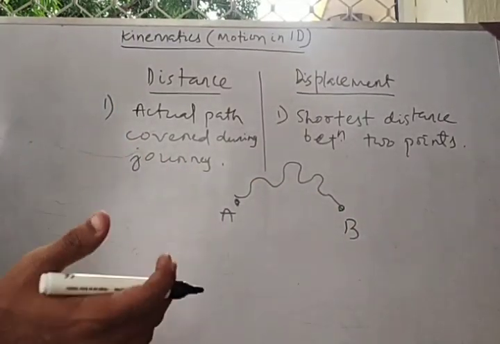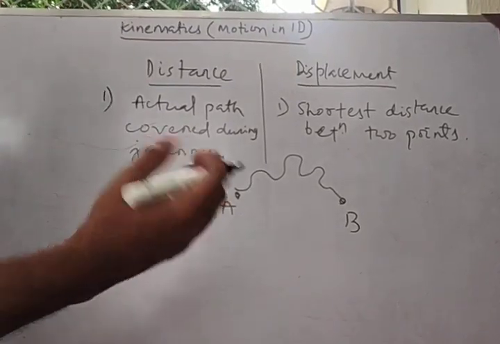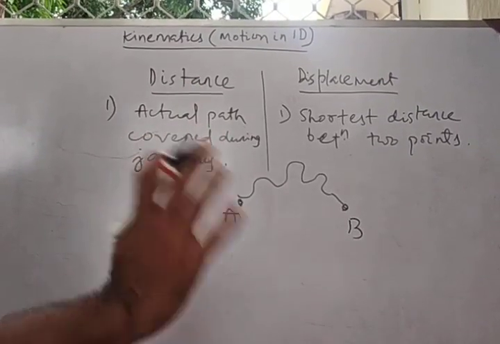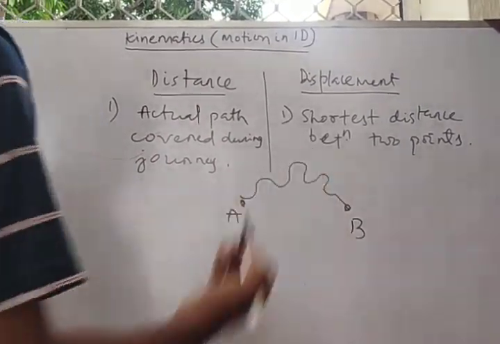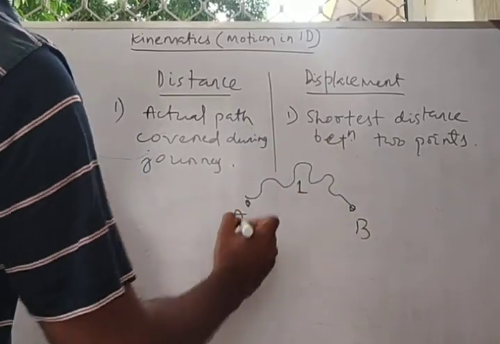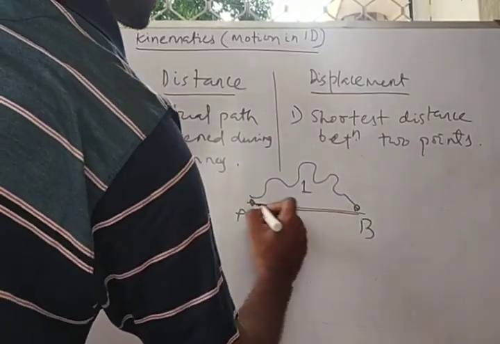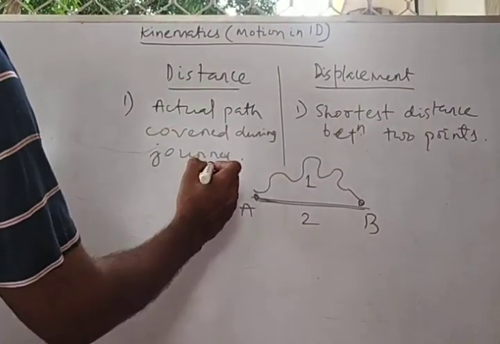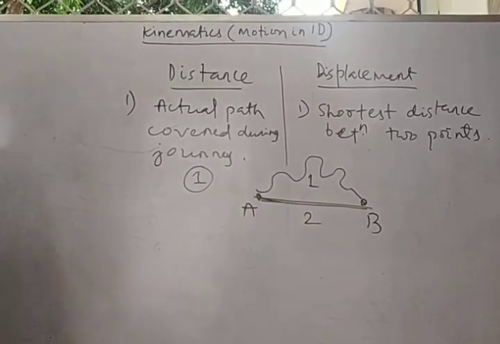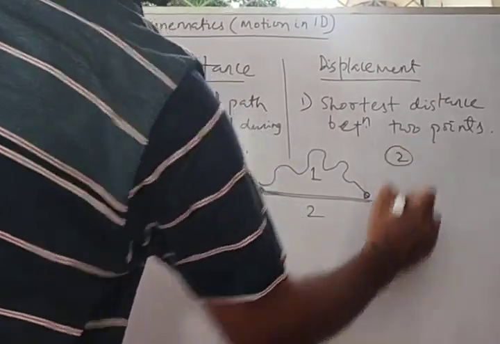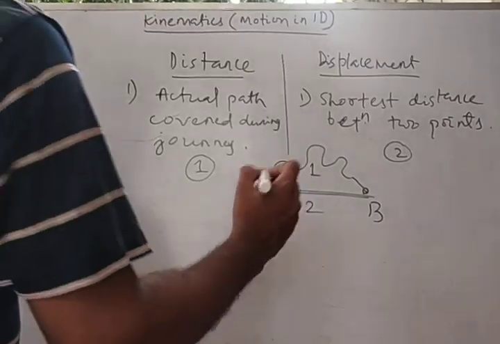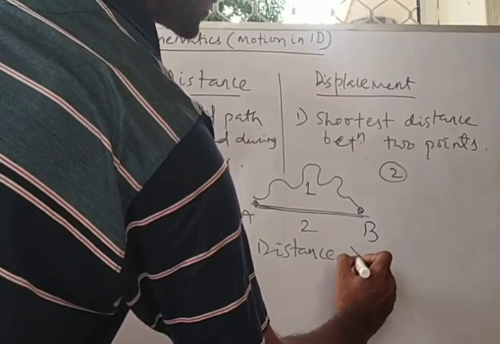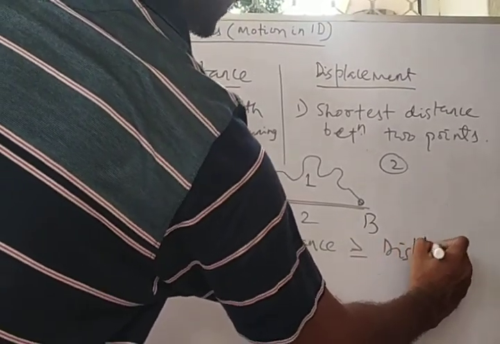Whenever we are doing our daily motion from our home to the school, very simple thing, or from our home to the college, we generally don't follow a straight path or the shortest path. We generally go by a curved road. So this path is, let's say, path number 1, and let's say this is the shortest path. This will be path number 2. So from my definition, path 1 belongs to distance, and path 2 will be assigned as displacement. So I can say a concept: distance is always greater than or equal to displacement.